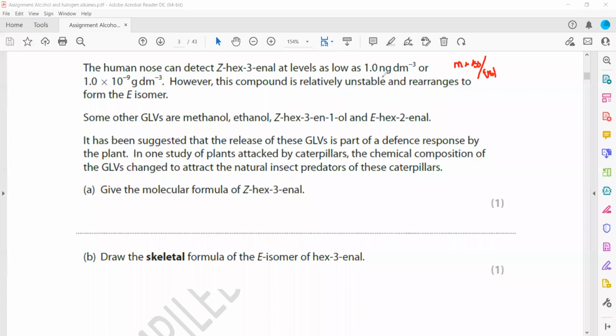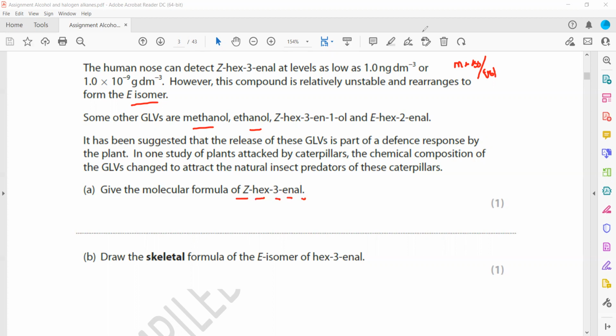However, this compound is relatively unstable and rearranges to form the E isomer. Some other GLVs are methanol, ethanol, Z-hex-3-en-1-ol, and E-hex-2-enal. It has been suggested that the release of GLVs is part of a defense response from the plants. In one study, when plants were attacked by caterpillars, the chemical composition of GLVs changed to attract the natural insect predators of these caterpillars. So, give the molecular formula of Z-hex-3-enal.